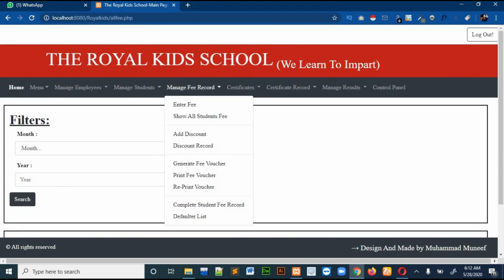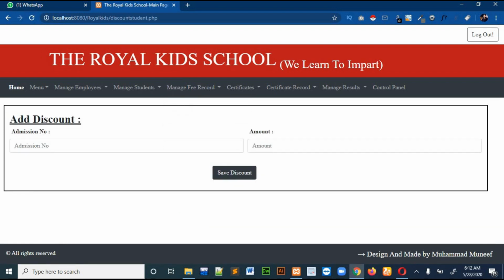So let's jump to another page, the add discount page. I had seen in some schools that some specific children, like orphans and some needy people, can't pay the whole fees, so the school gives them a discount. You have to enter the admission number and then the amount you want to give as discount, and click on save discount. This amount will be saved permanently in the database, and whenever you print the voucher of this student, the discount will be entered on the voucher automatically.